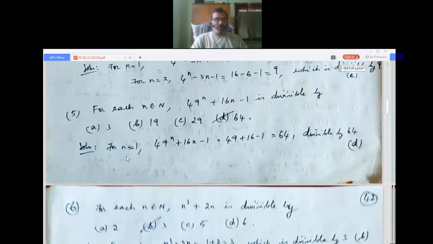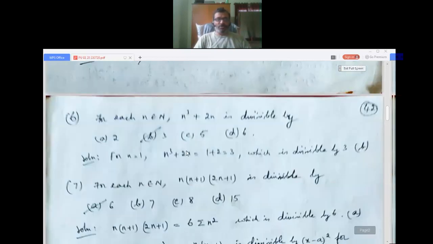Okay, for n equals 1, 49 power n plus 16n minus 1 will be 49 plus 16 minus 1, which is 64, which is divisible by 64, because 64 only. Okay, divisible by 64. Hope it's a direct question.